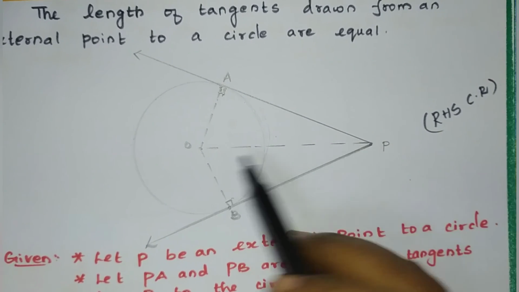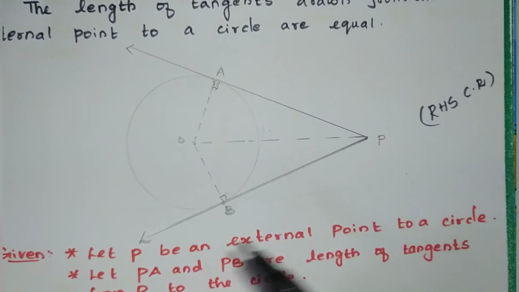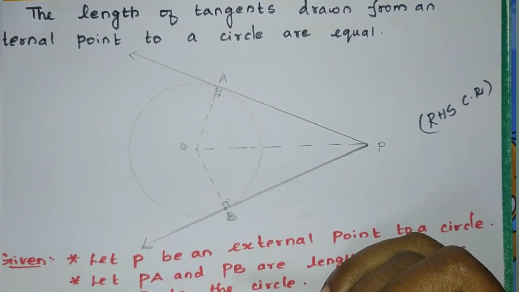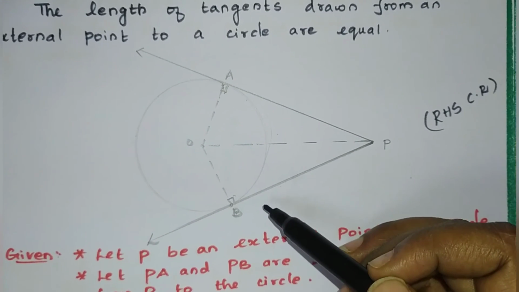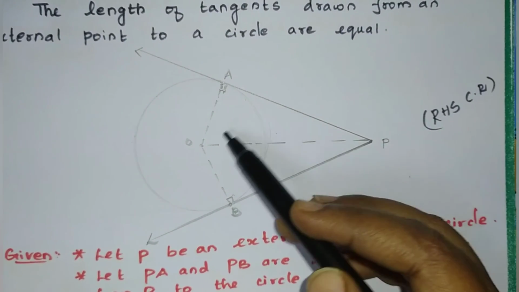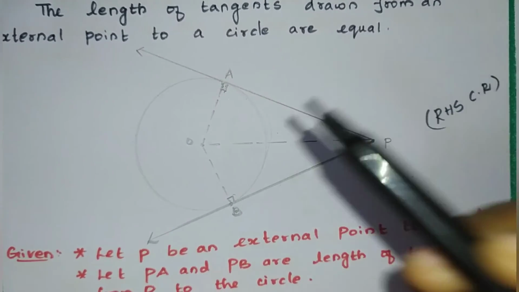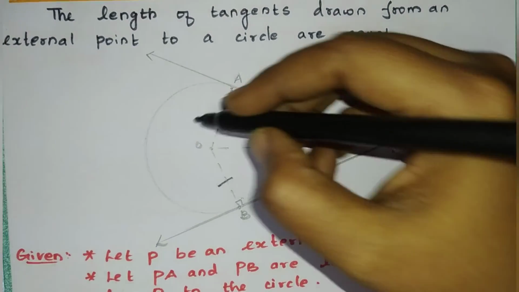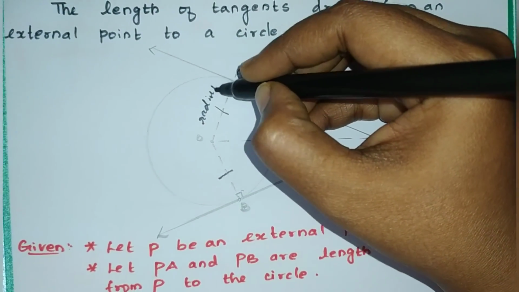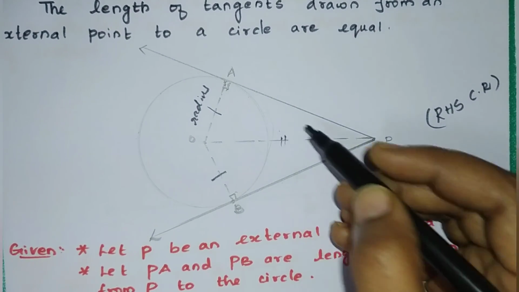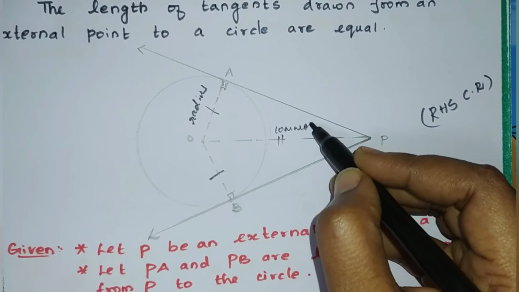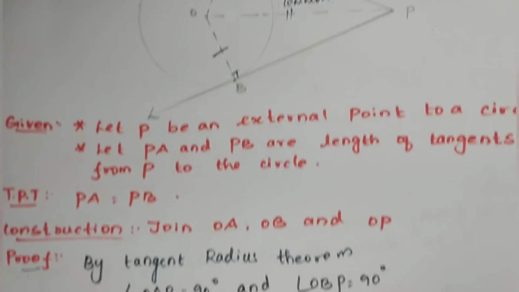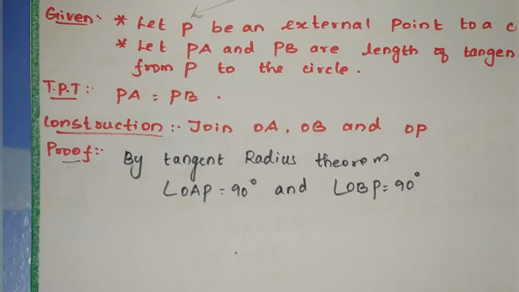And one side OA and OB are equal. How are OA and OB equal? Because it is the radius. And this one is 90 degrees. By using this RHS congruent rule, I am going to prove the theorem.